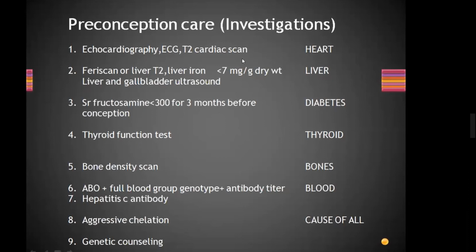So in this way, you will remember that in diabetes, you will not go for HbA1c, you will go for serum fructosamine, and it should be less than 300 for 3 months before conception. Sonia, you will write in the group the unit, and serum fructosamine tells the control for how many weeks.